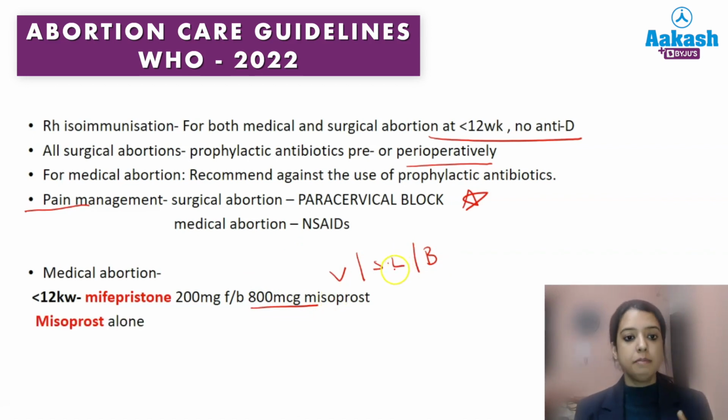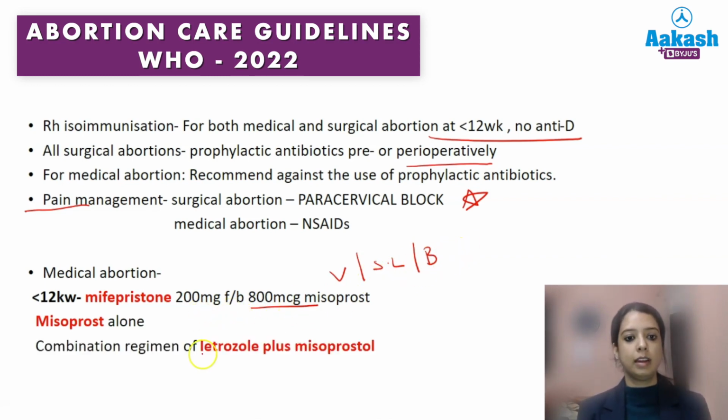Another method is misoprostol alone. Misoprostol alone can be used at less than 12 weeks, but it is not as efficacious as the combination. The third method, which is new in this guideline, is letrozole plus misoprostol. Very, very important. This has been introduced in this booklet for medical abortion.